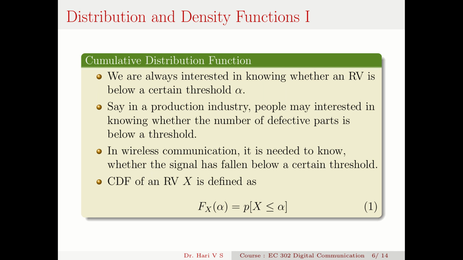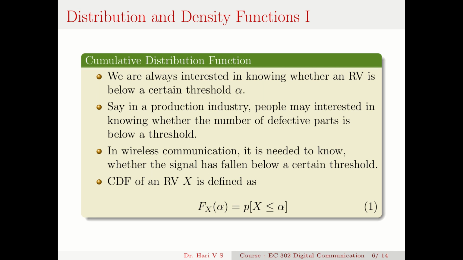The signal gets faded, and at some point it will go below some threshold. So how many times it crosses the threshold, I am interested to know, whether my wireless signal, which is a random signal, has crossed a certain threshold. If it crosses many times, then the fidelity of the signal is very poor, and I may lose the conversation. So I should make sure that the signal strength is good enough so that the conversation is uninterrupted.